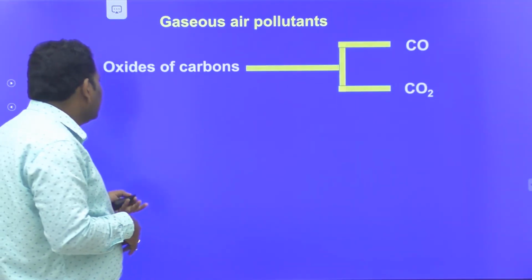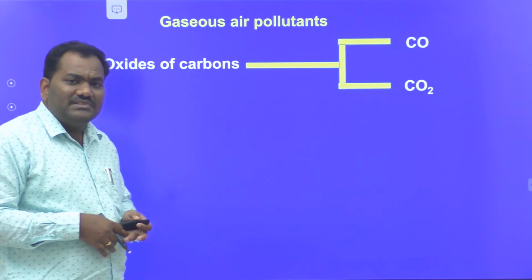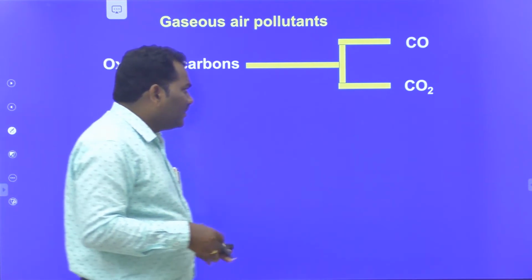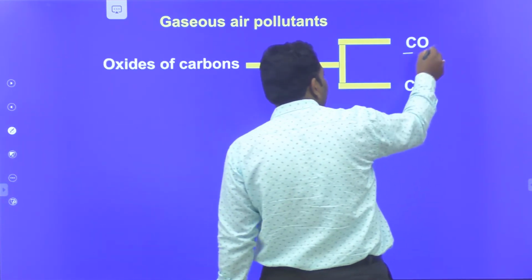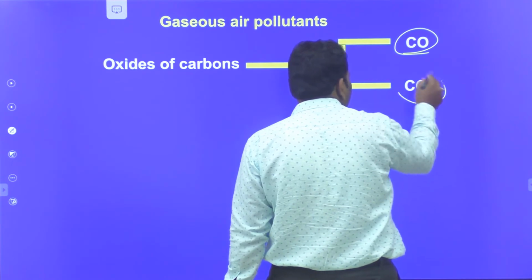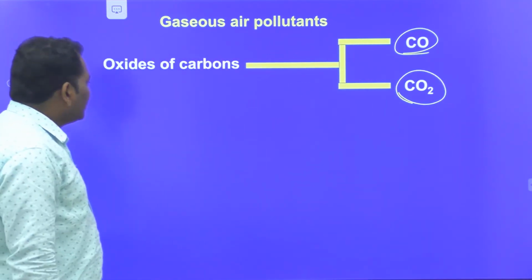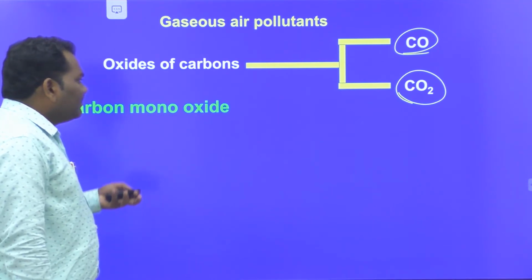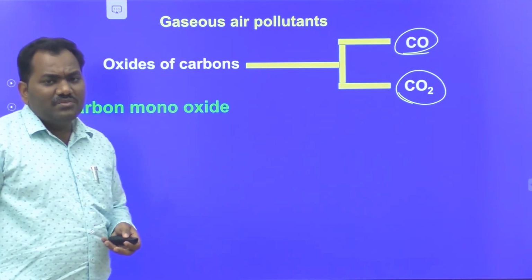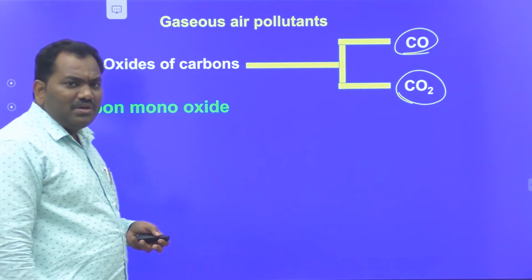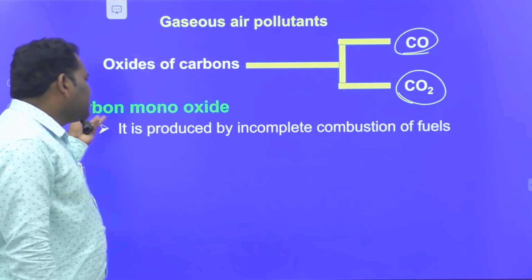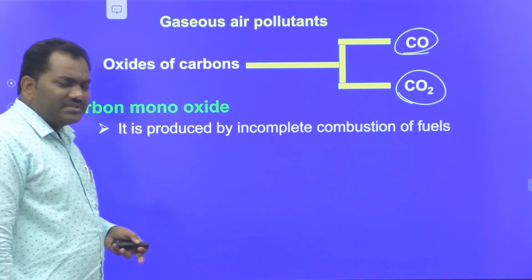And next one is oxides of carbon. There are two major oxides. One is carbon monoxide, that is CO. Another one is carbon dioxide, that is CO2. Carbon monoxide, and second one is carbon dioxide. First of all we are discussing carbon monoxide. Here it is produced by the incomplete combustion of the fuel.